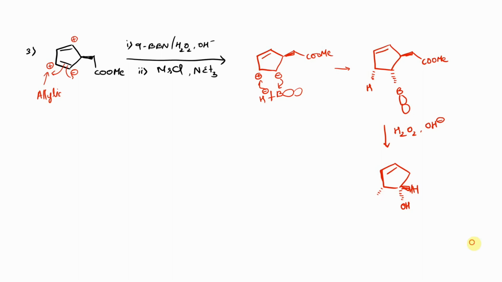Hydrogen, we have a hydrogen here and the methyl group, C double bond OMe. Now the second step is using a reagent called MsCl, NEt3.